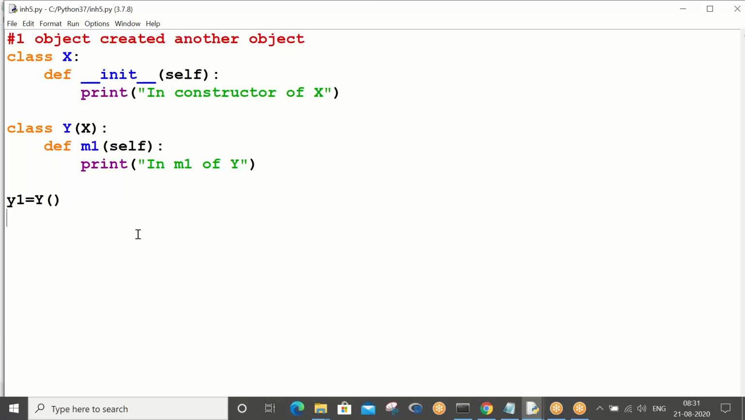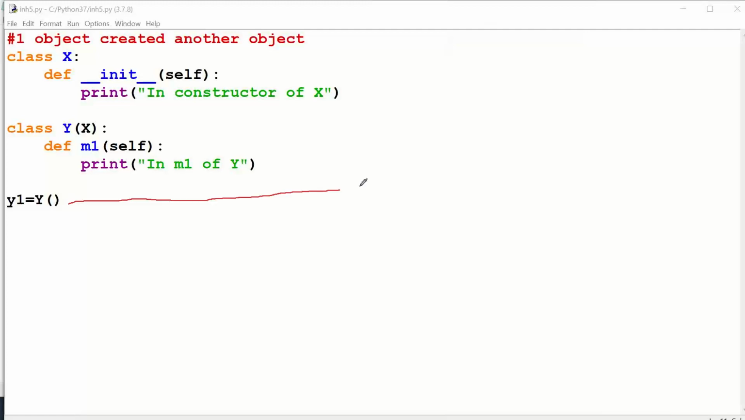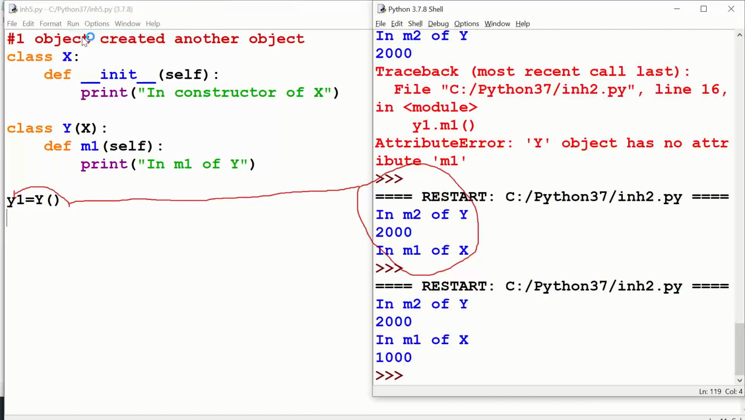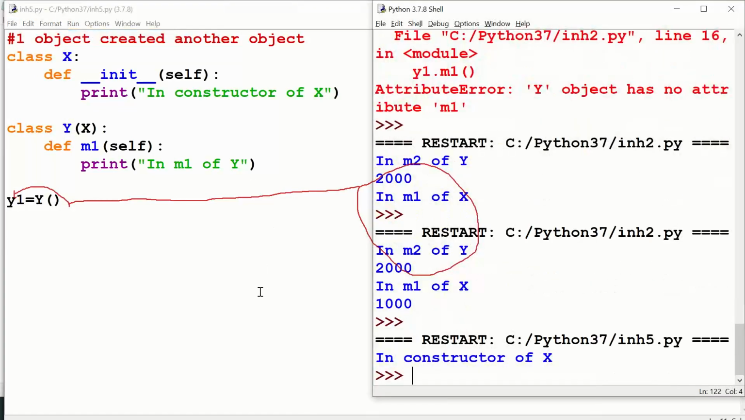You see, sir, when I create y1 equals y, what's happening? Tell me. The object is getting created, and the address is getting stored in y1. Cool. Let me execute this. Control S, F5. But the constructor of X is executing. For what reason? If you have really understood why, when this line comes, you can give the answer in the chat.